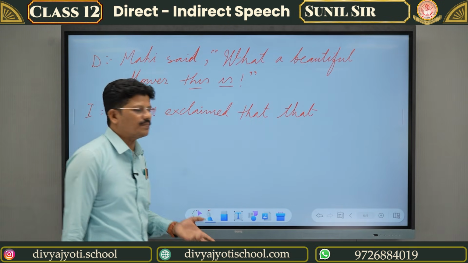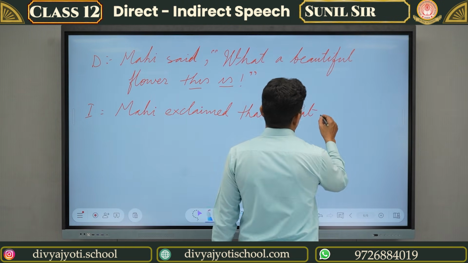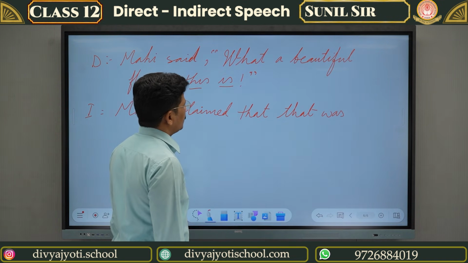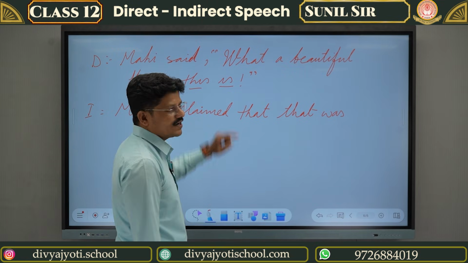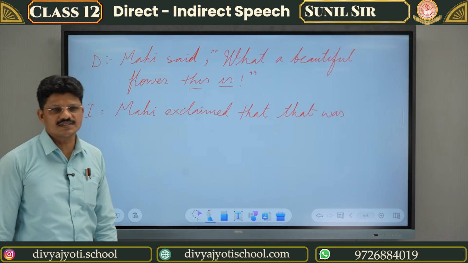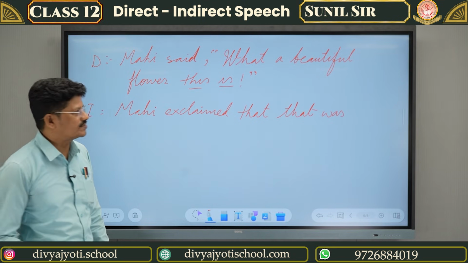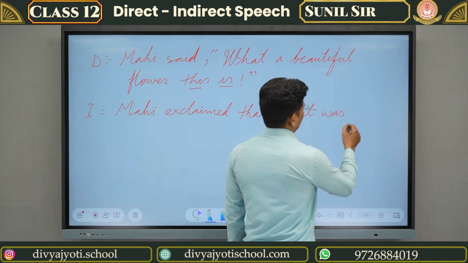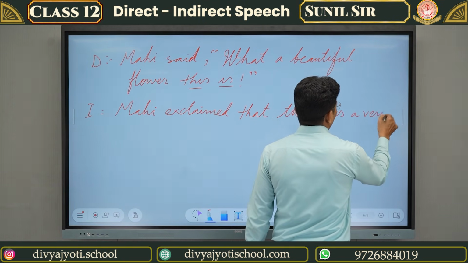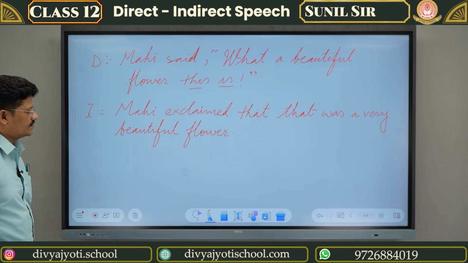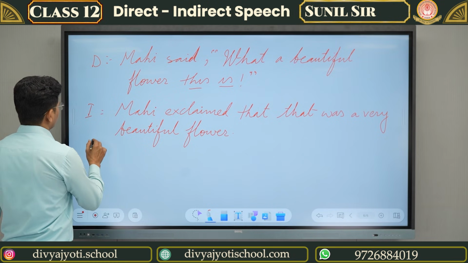It will turn into simple past. So "that was". Then one more change, that is "what a". "What a" becomes "a very" in indirect speech. Was a very beautiful flower. Have you understood? Yes, sir.